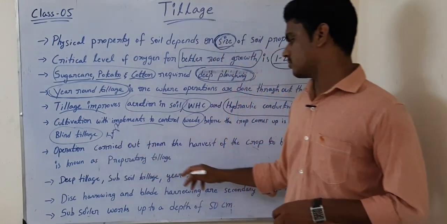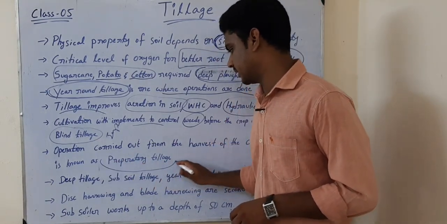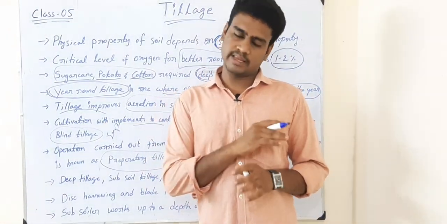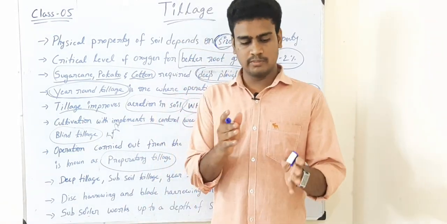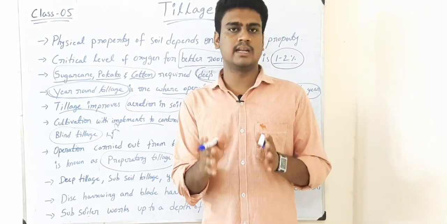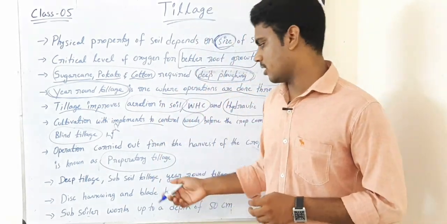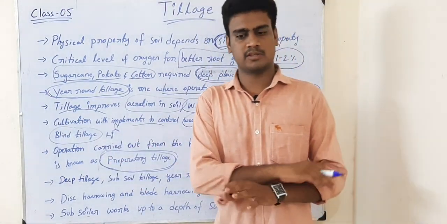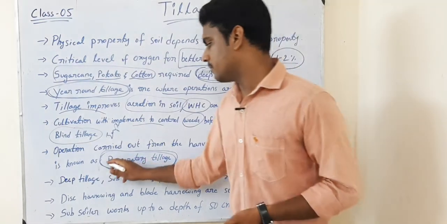Then the operation carried out from the harvest of the crop to before sowing is known as preparatory tillage. For example, in Kharif season I raised a crop, I just harvested the Kharif season crop and want to go for another crop in the Rabi season. In between the first harvest and the second crop, the tillage or preparatory operations that we do in the field for the second season crop, those operations we call preparatory tillage. That means the harvested crop's stubbles we plough and remove, and prepare again for the next season crop. That's why we call it preparatory tillage.